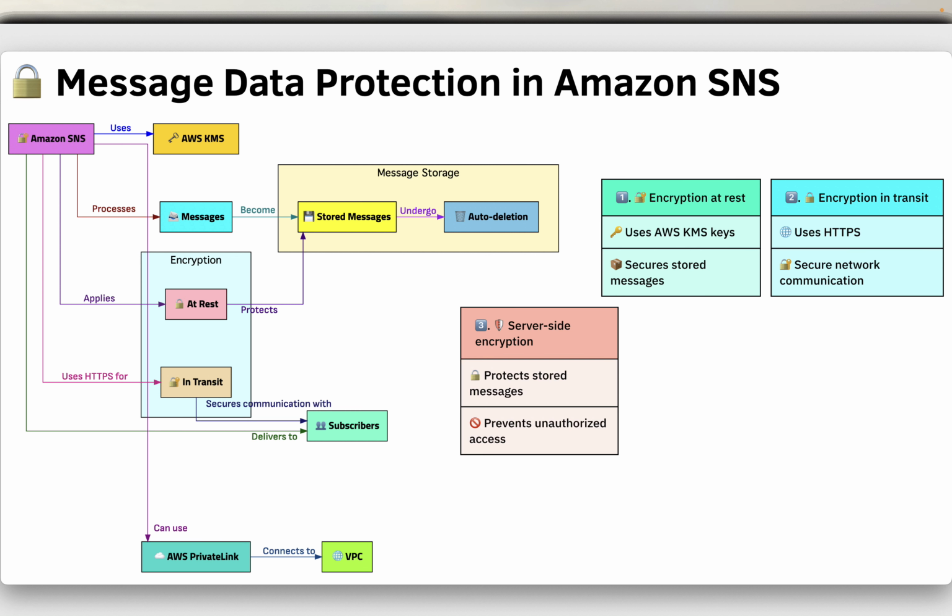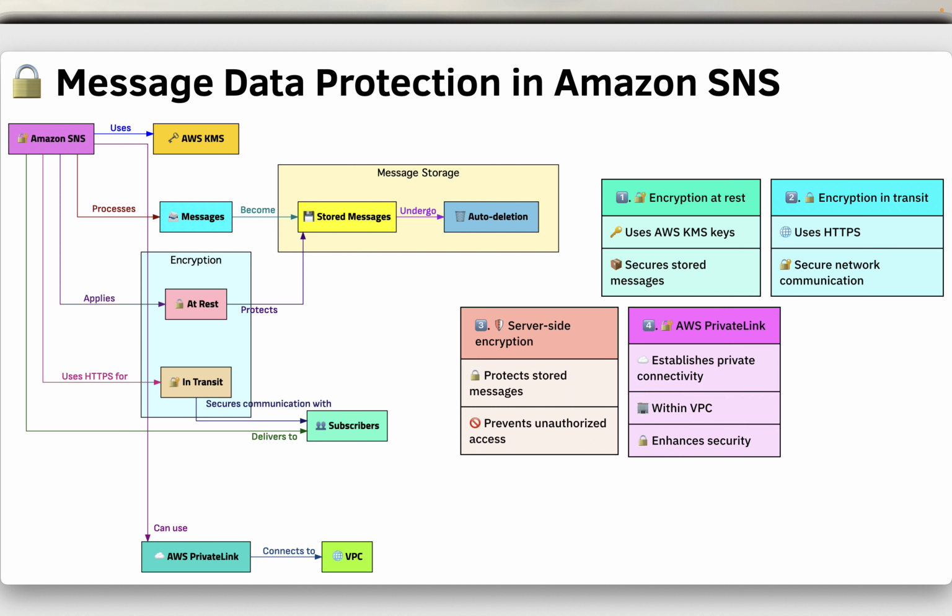Amazon SNS applies server-side encryption to messages stored in the service, protecting them from unauthorized access. AWS PrivateLink can be used to establish private connectivity between Amazon SNS and subscribers within a virtual private cloud, VPC, thus further enhancing security.